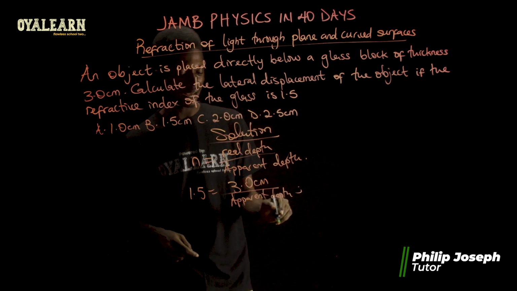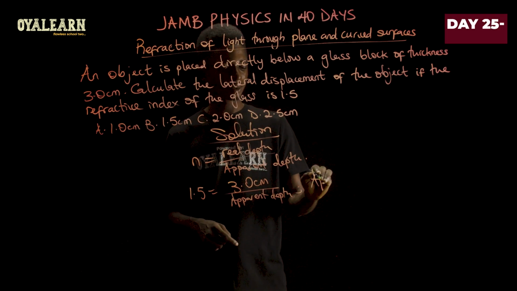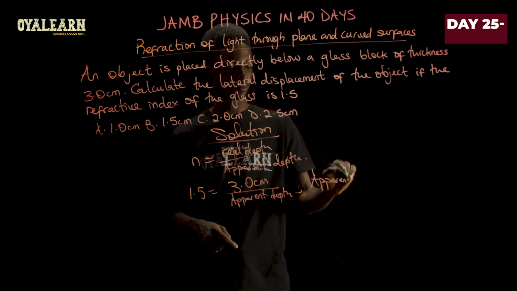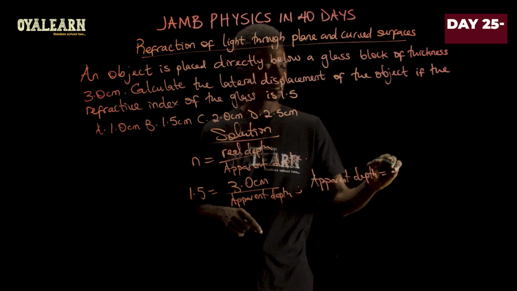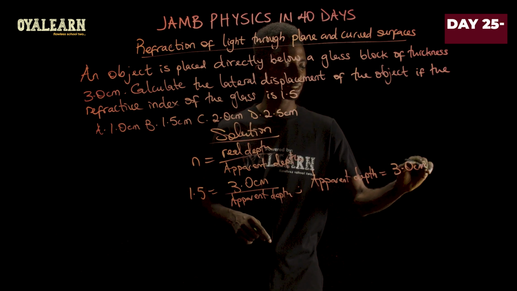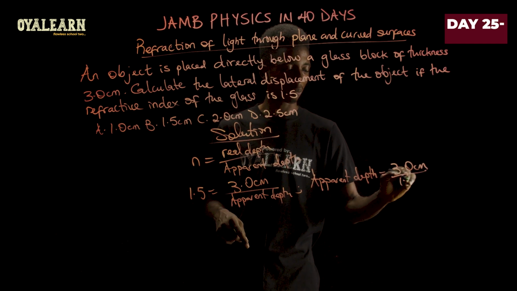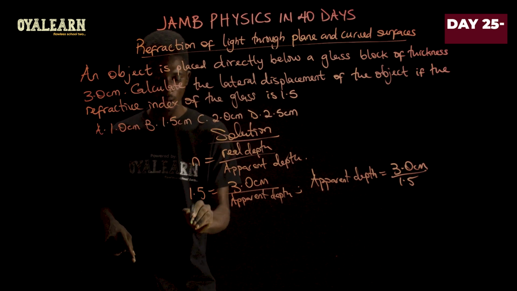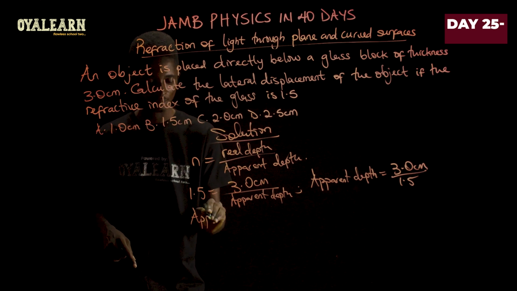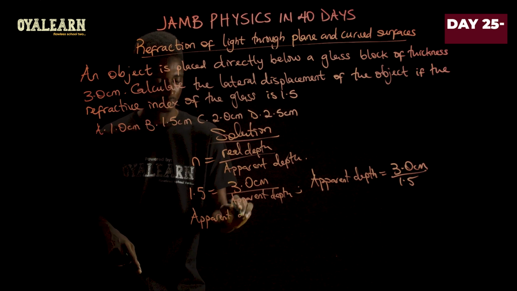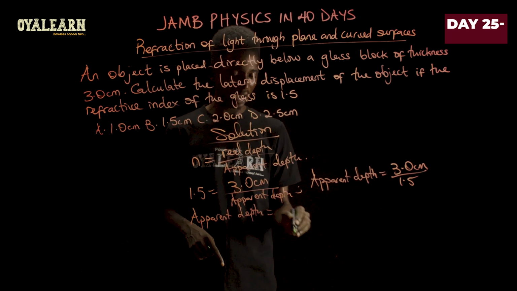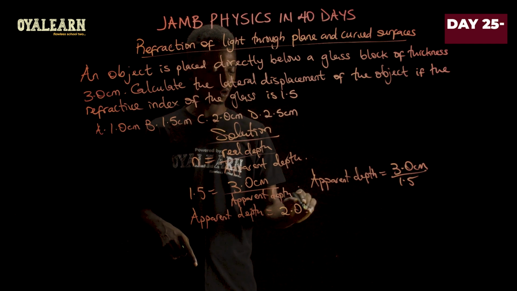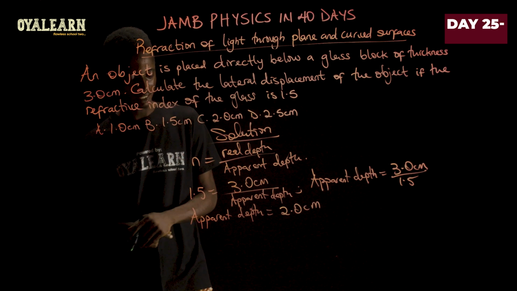Now, what this implies is that the apparent depth equals 3.0 centimeters divided by 1.5. So now we can say the apparent depth equals, now when you divide this, that will give you 2.0 and it's in centimeters.